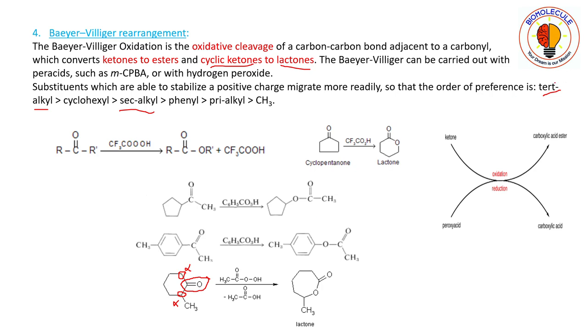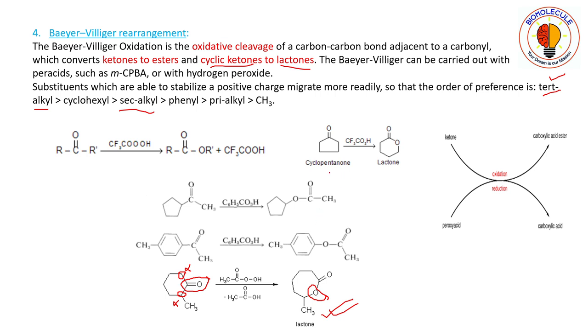So the tertiary alkyl group gets priority over the secondary alkyl group, so oxygen will be inserted in the tertiary alkyl group. Between the tertiary alkyl carbon and the carbonyl carbon, oxygen will get inserted.